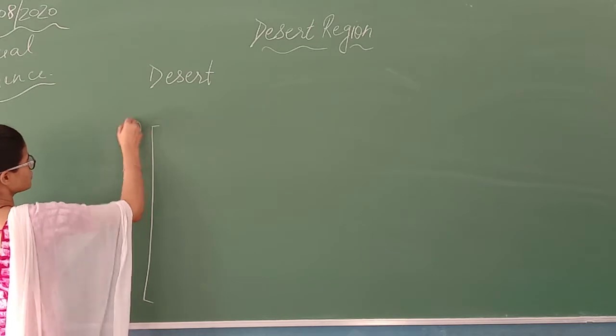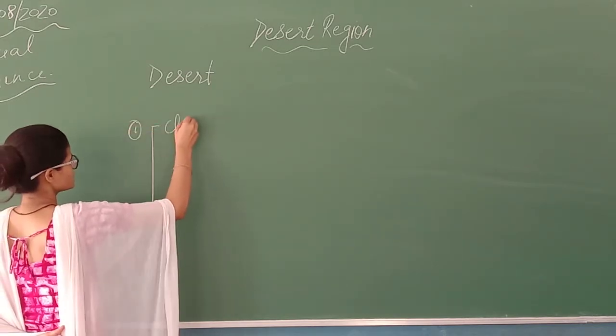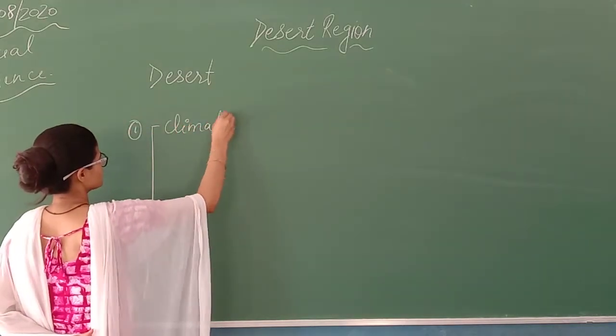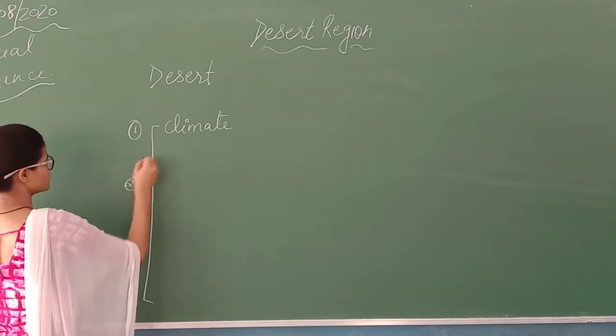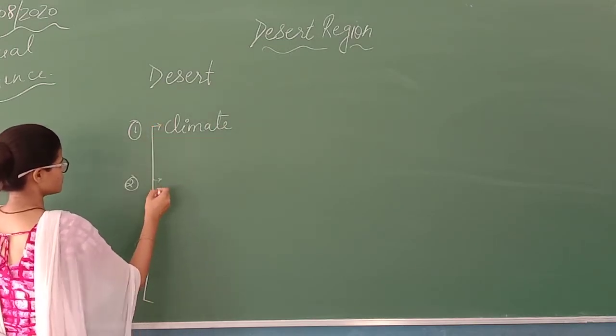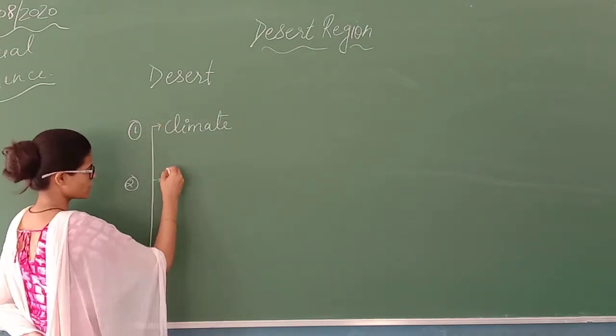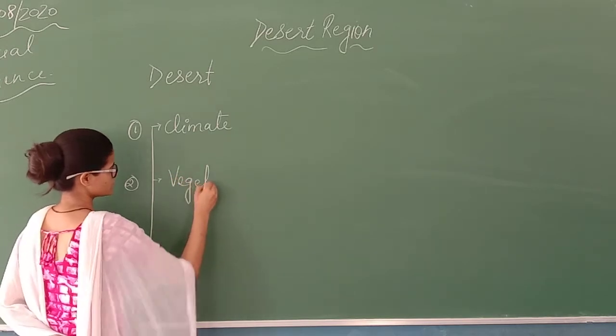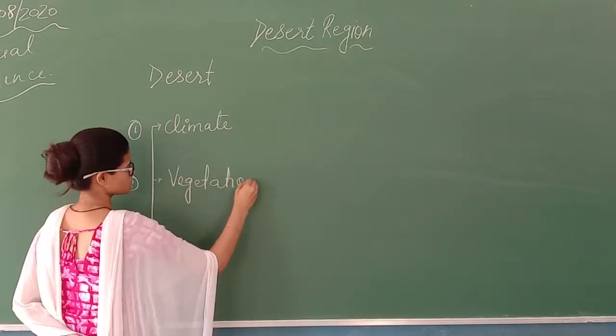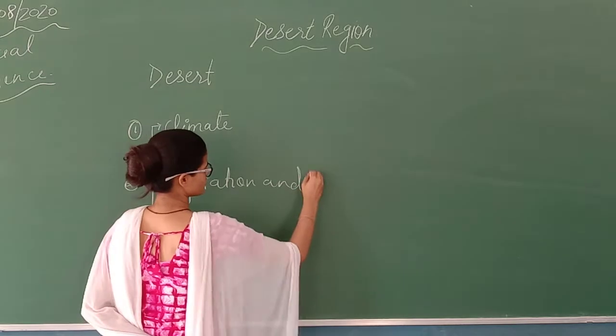Number one, we will learn about its climate. Then number second, we are going to learn about vegetation and wildlife.